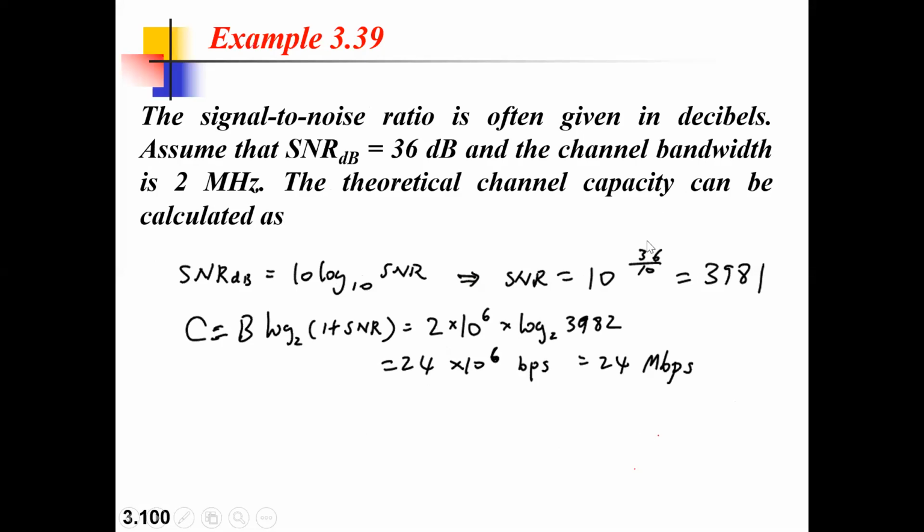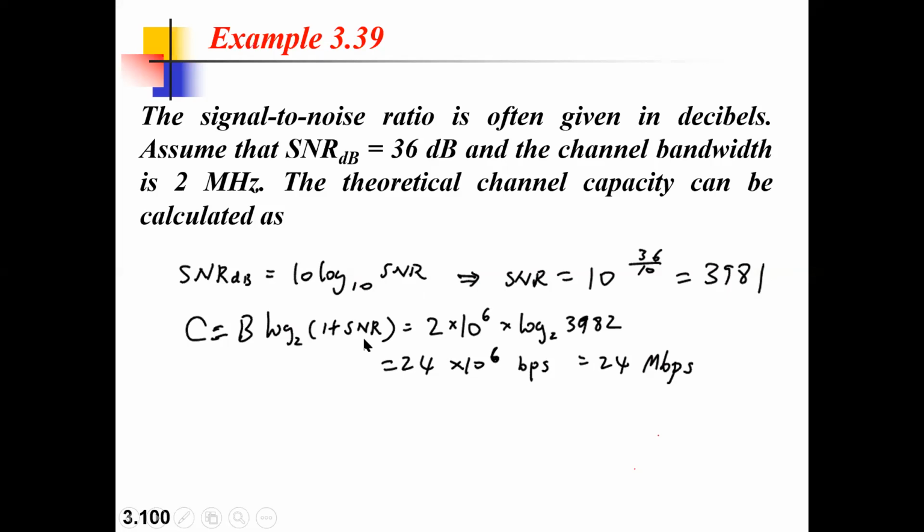SNR will be equal to 10 to the power of 36 divided by 10. Where has this 36 come from? 36 is the decibel value that has been given. So the SNR dB value is 36, and you need to apply the anti-log. 10 times logarithm of SNR to the base 10 is equal to 36 dB. So SNR is equal to 10 to the power of 36 divided by 10. Whatever value comes is your SNR.